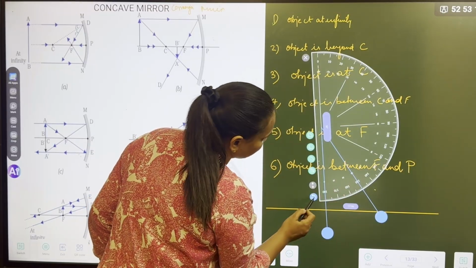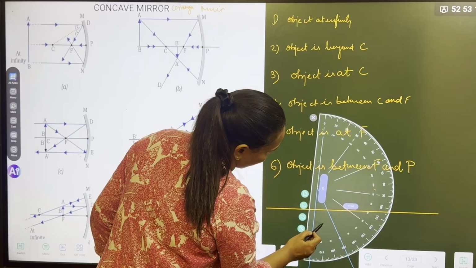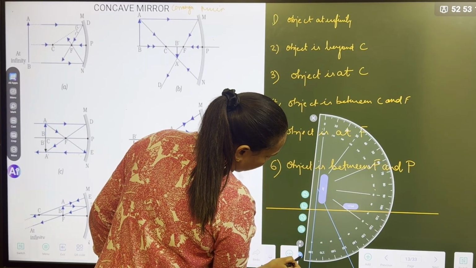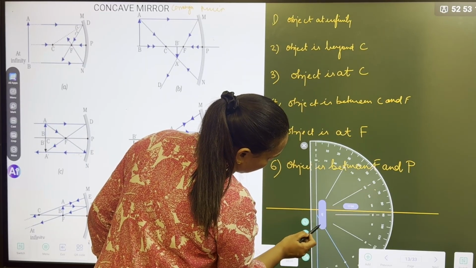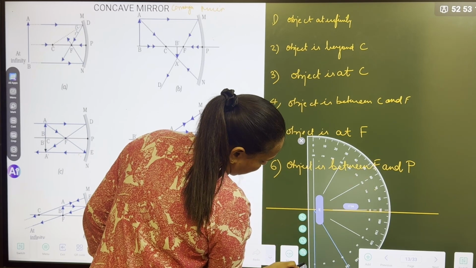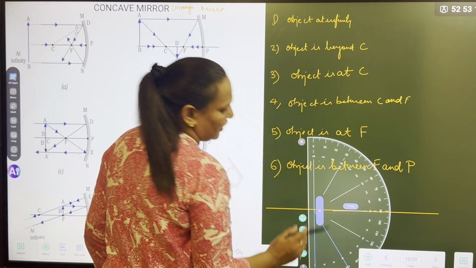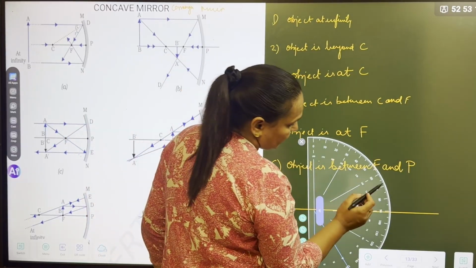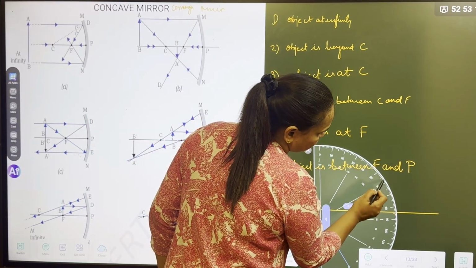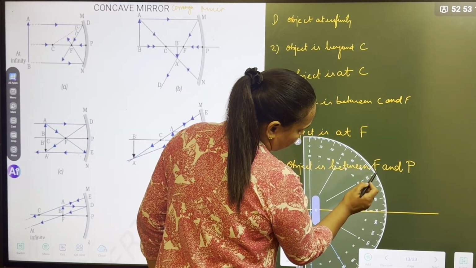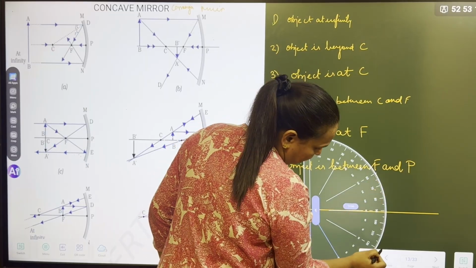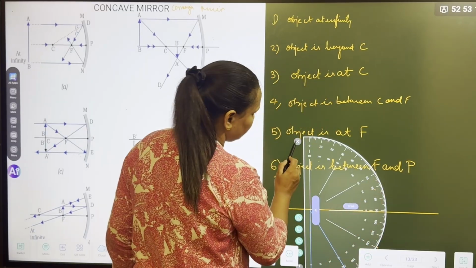I will rotate the protractor. This 90 degree should come on the principal axis. Then draw the mirror from 60 to 60. Mark the point 60 here, 60 here.